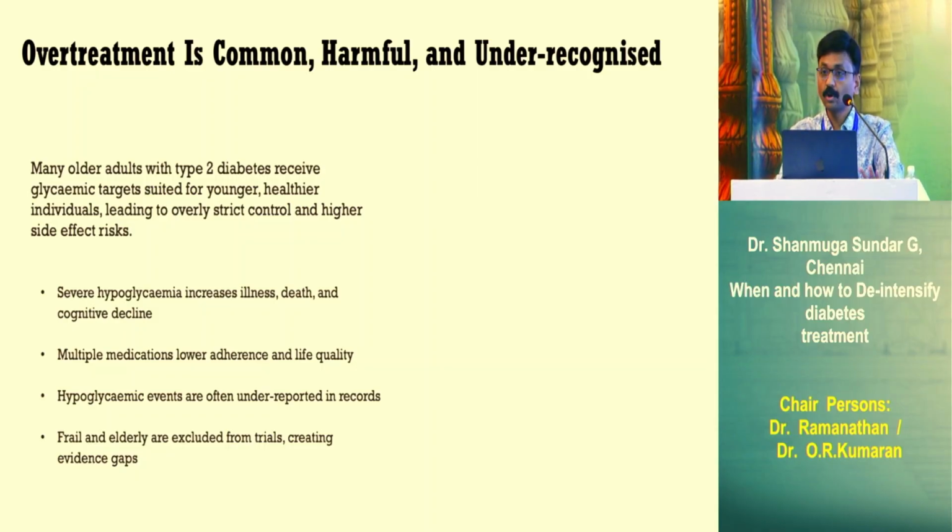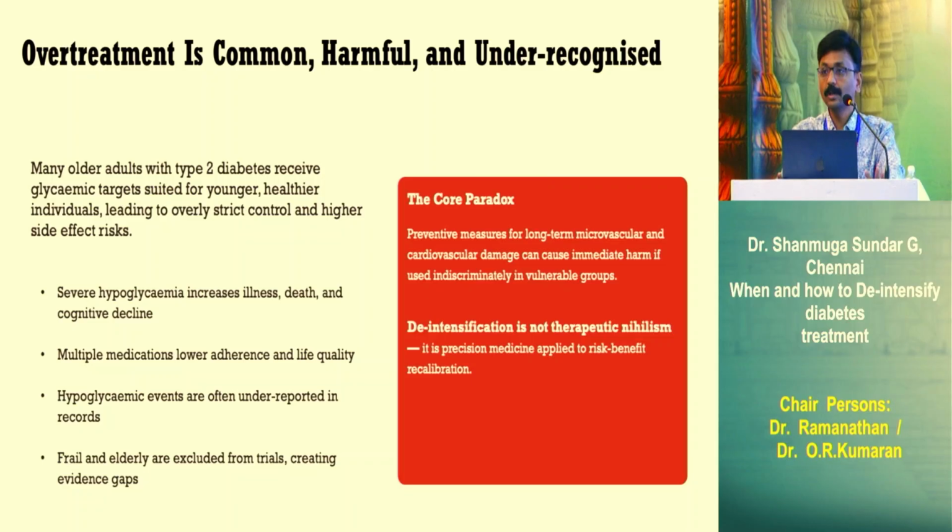And as I said, there is a huge evidence gap. Frail and elderly patients are excluded from almost all the trials, so we don't have much data. This is called a paradox. We are doing our best to prevent long-term micro and macrovascular complications, but in a selected population, if you just follow this, it can do a lot of harm. So de-intensification is not therapeutic nihilism. We are not denying treatment to the elderly population, but it's precision medicine applied to risk-benefit calibration. We should not do more harm rather than benefit.